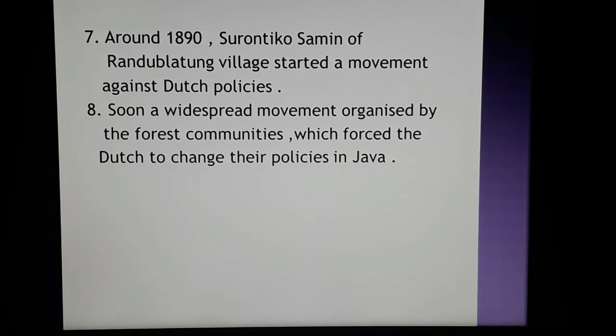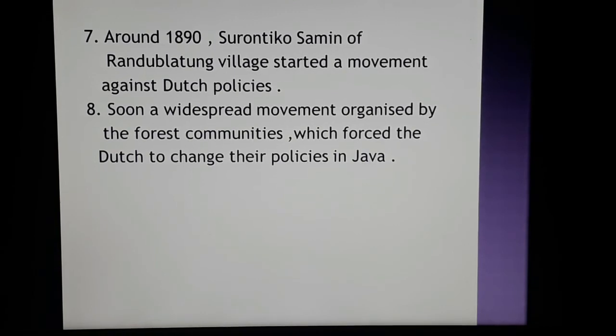The next point: around 1819, Surontiko Samin of Randublatung village started a movement against Dutch policies. Samin was the leader of the forest rebellion in Java. He started a movement against the Dutch forest policies.